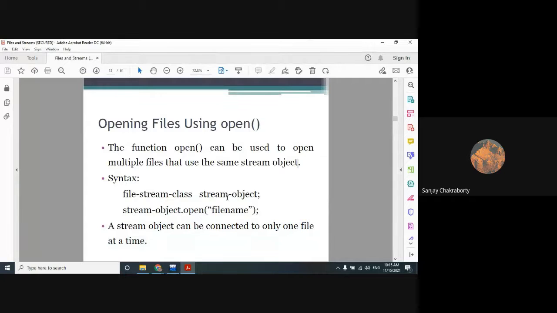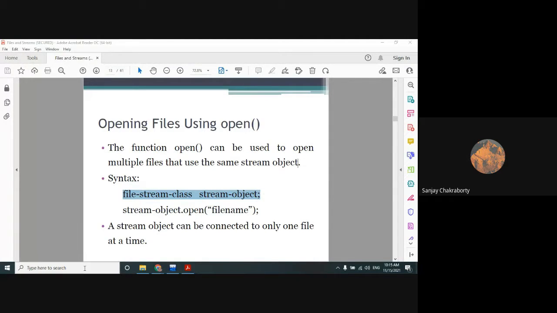So one thing you have to remember: whenever you are trying to use the same stream object to open another file with another file name, you have to close the stream object which was open for the previous file name. But you don't need to create the stream object again. That means you don't need to write this statement again and again. We will check it out.